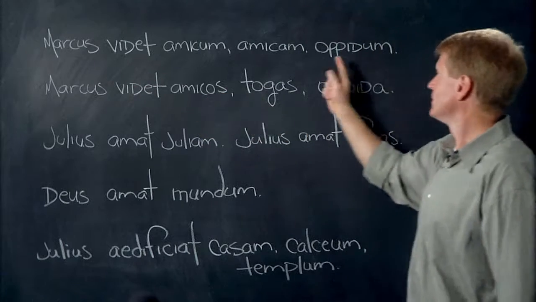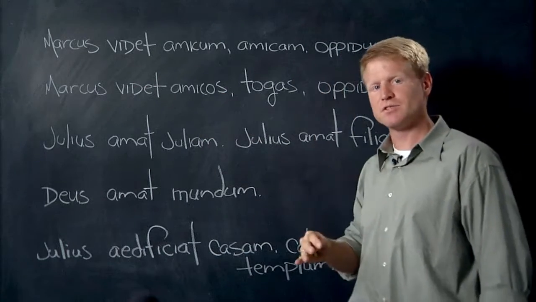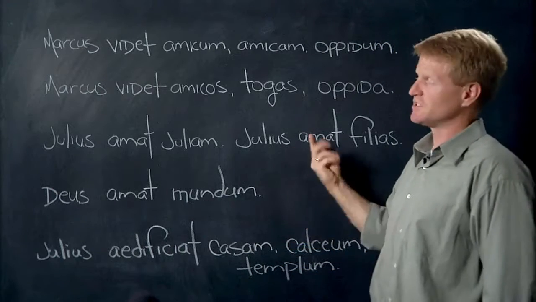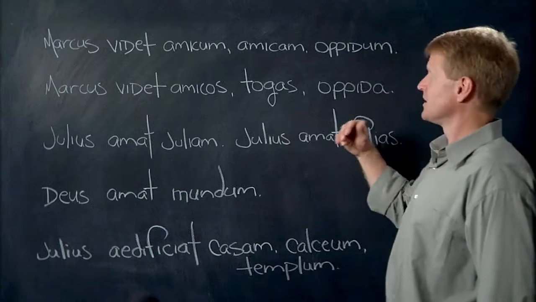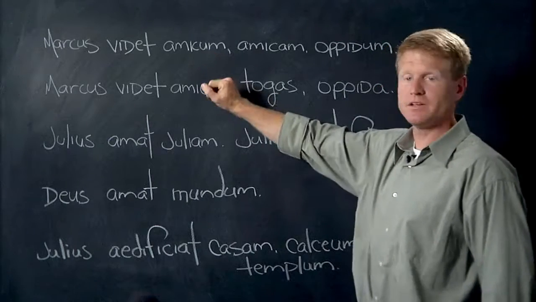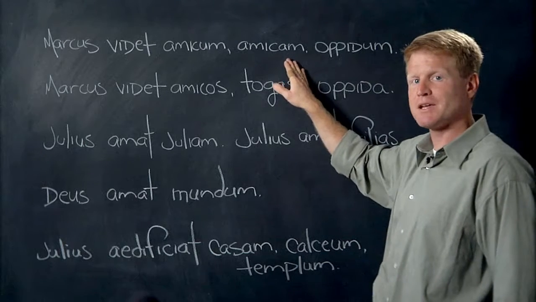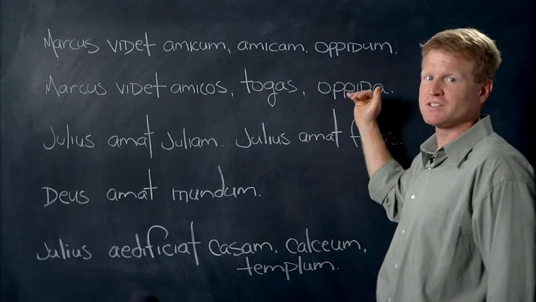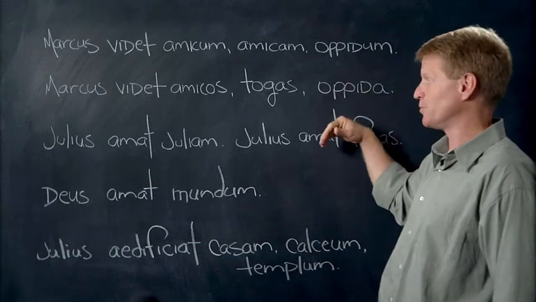Marcus videt oppidum. Now the nice thing about neuter is in the nominative and in the accusative, the endings are always the same. Doesn't change. So, Marcus videt oppidum. It's exactly like it is in the nominative case. So, masculine, amicus, changes to amicum. Feminine, amica, changes to amicam. Neuter, amicum, stays the same. Neuter, oppidum, stays the same and is still oppidum.